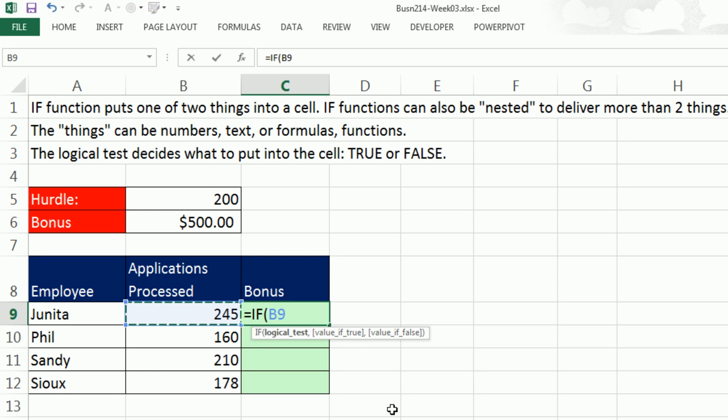Applications processed, relative cell reference, are you greater than the actual hurdle? F4 to lock it, so when we copy down, that is locked. Comma, value if true, that means you got the bonus. F4 to lock it. Otherwise, the value if false, 0. One of two numbers. Close parentheses, Control Enter, double click and send it down.